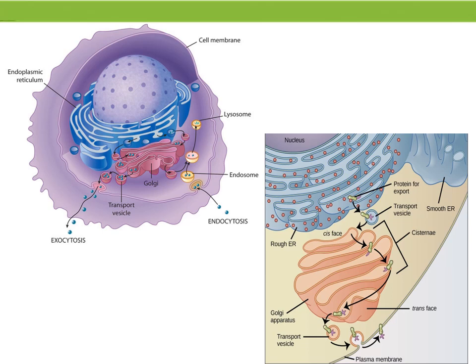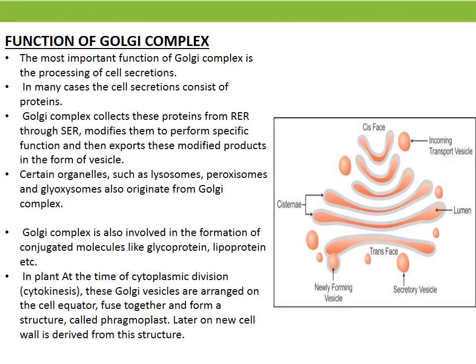Some molecules including certain soluble proteins are carried in vesicles to the cell membrane for exocytosis. So what is exocytosis? It is a process to release into the extracellular environment. Function of Golgi complex.